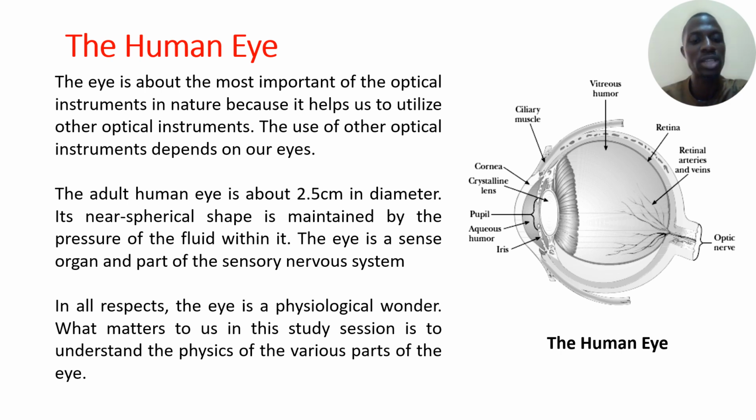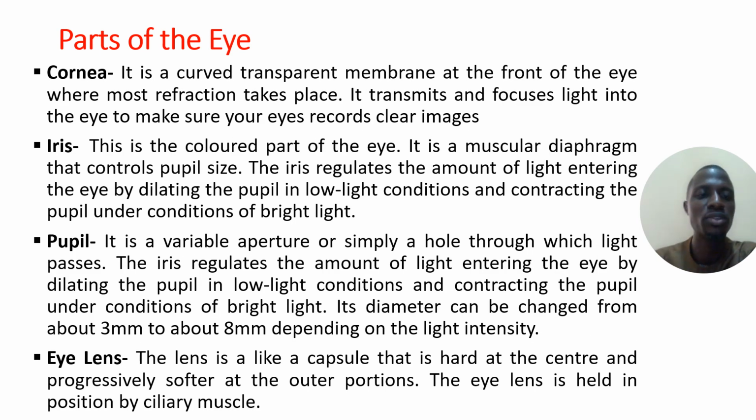What matters to us, however, in this study session, in this class, is to understand the physics of various parts of the eye. Parts of the eye. The first part of the eye we'll consider is the cornea, which is the curved transparent membrane at the front of the eye.